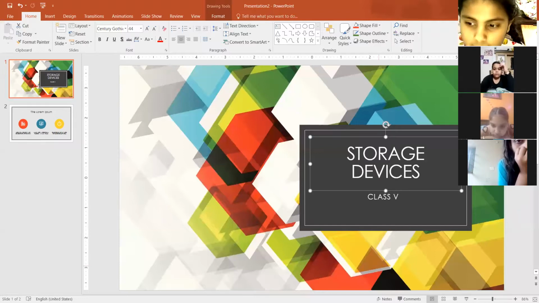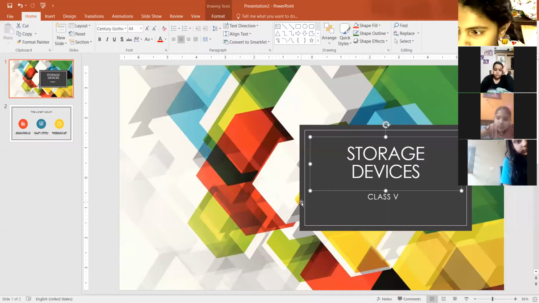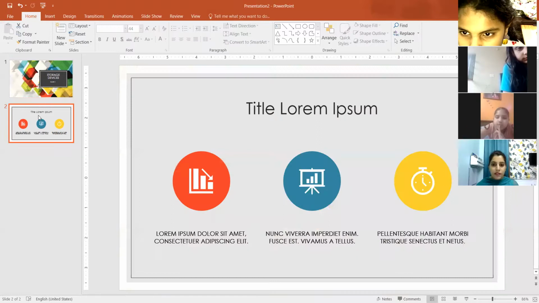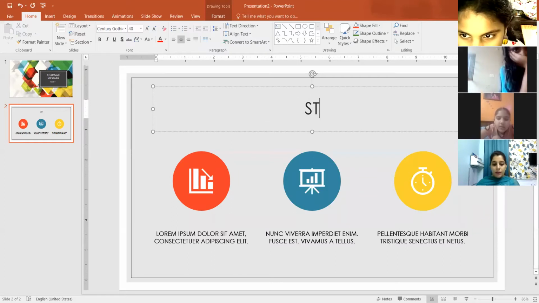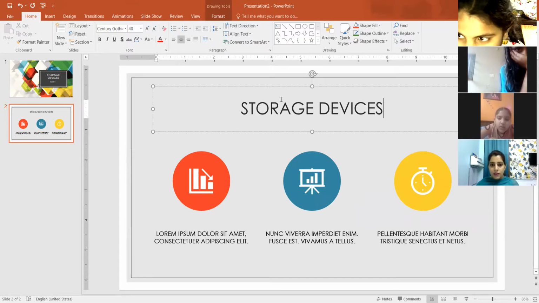ओके मैम. Now next is, so I have prepared my first slide. Now let it be come on the second slide. So this is the second slide now. So once again, I'm changing the content here. Storage devices. Clear? Storage devices. So this is the placeholder.